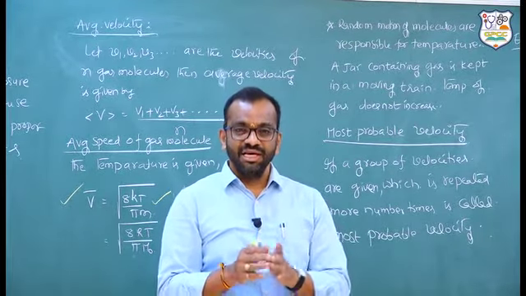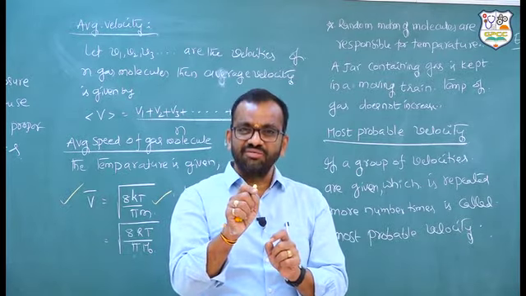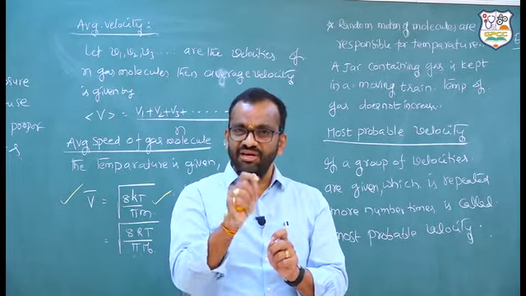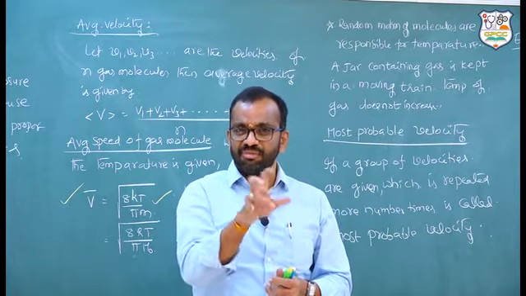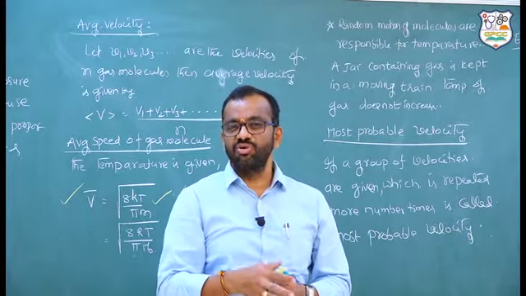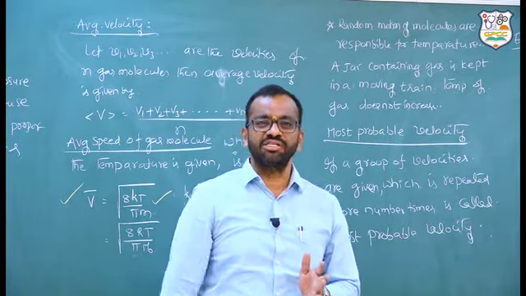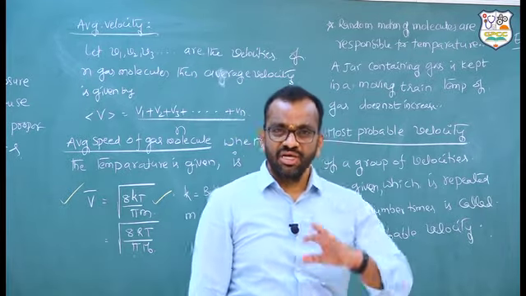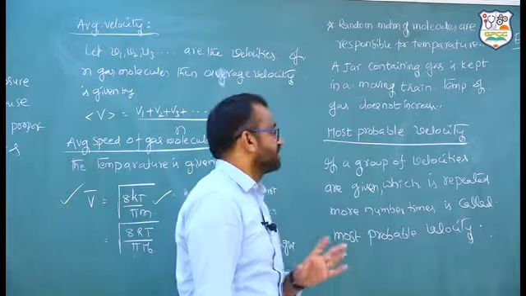In this case, if you take the jar overall, the velocity of the center of mass is simply increasing, so the net velocity of the center of mass is changing. But due to this, the temperature is not going to change. This is the meaning of systematic motion not being responsible for the rise of temperature. Only the random motion of the molecules is responsible for temperature.